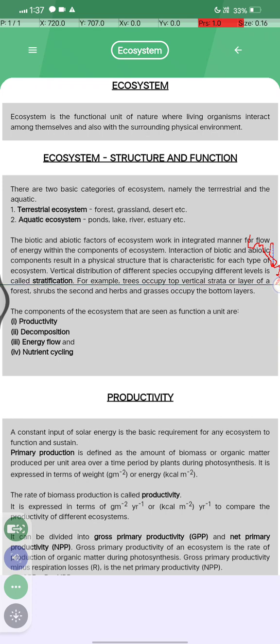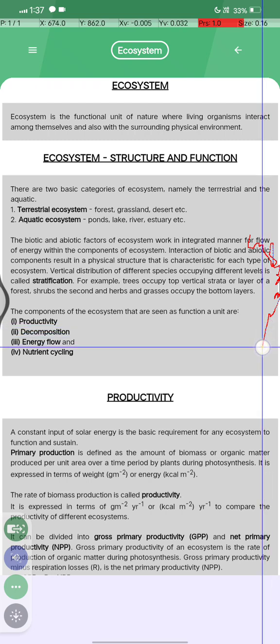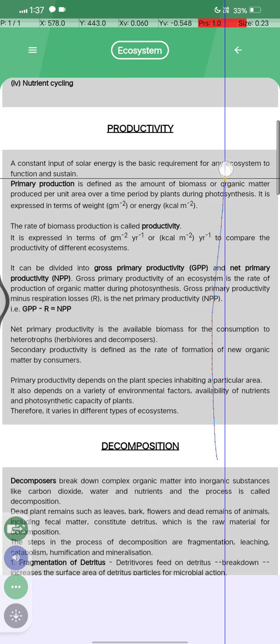For example, the trees occupy the top vertical strata or layer of the forest, shrubs the second, and herbs and the grasses occupy the bottom layer. The components of the ecosystem that are seen in the functional unit are productivity, decomposition, energy flow, and nutrient cycle.